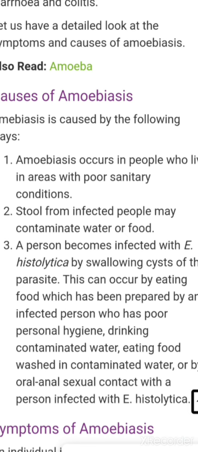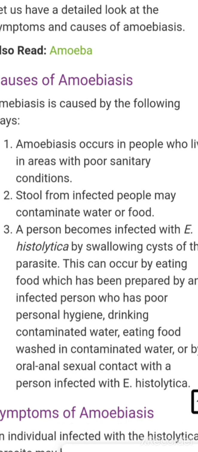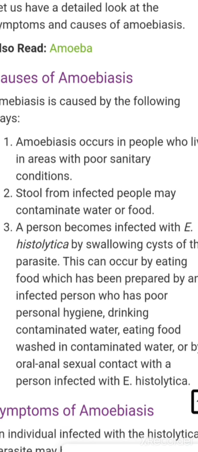It invades the intestinal wall, and after that it destroys the mucosal lining of the intestinal wall, which causes ulcers. When these ulcers develop, they release blood and mucus that generally come out with the stool, causing acute amoebic dysentery.